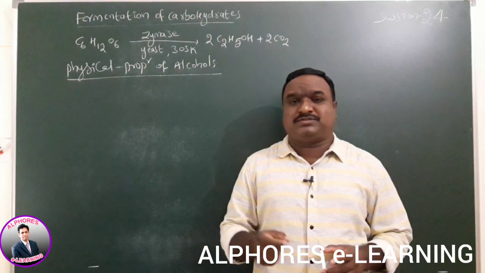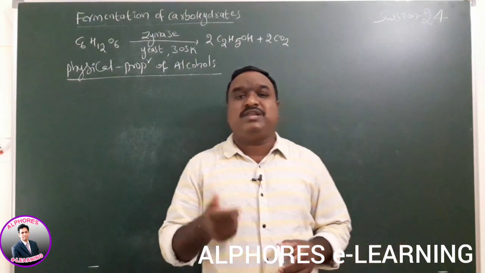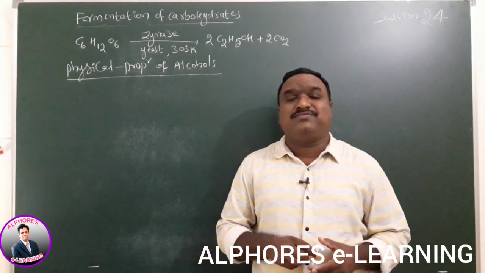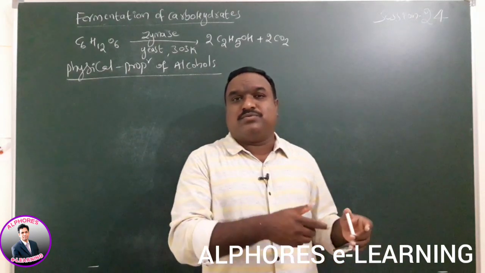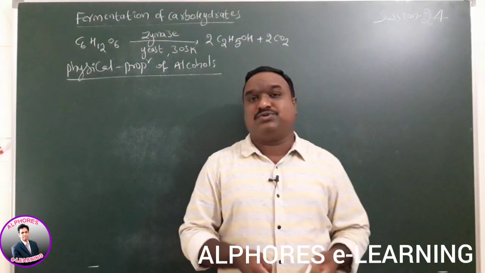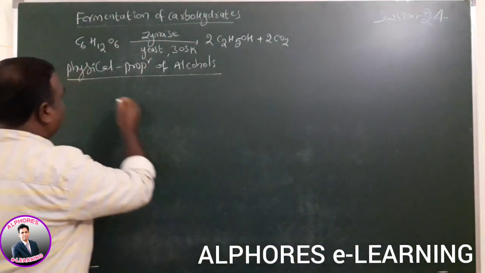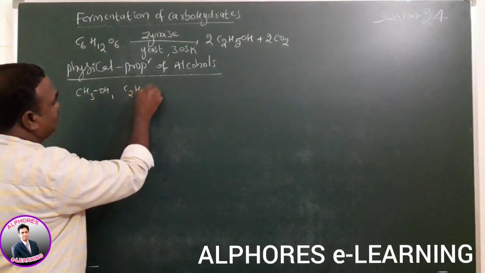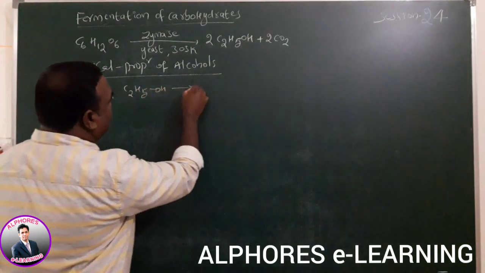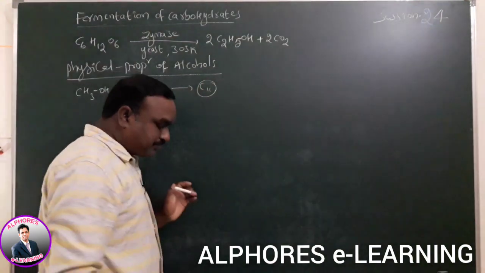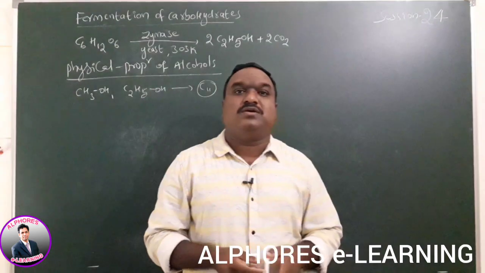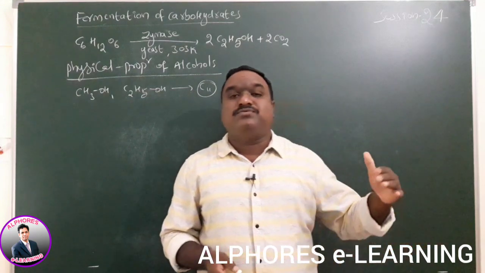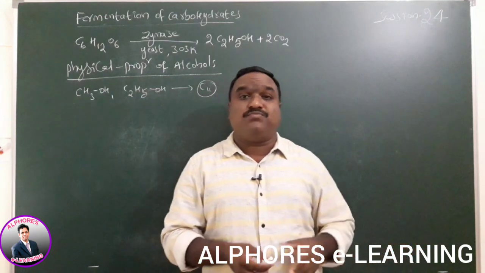The lower members of alcohols up to C11 are colorless liquids. For example, methyl alcohol, CH3OH, and ethyl alcohol, up to C11 compounds. The compounds carrying C6, C7, up to C11 carbons are colorless liquid compounds.